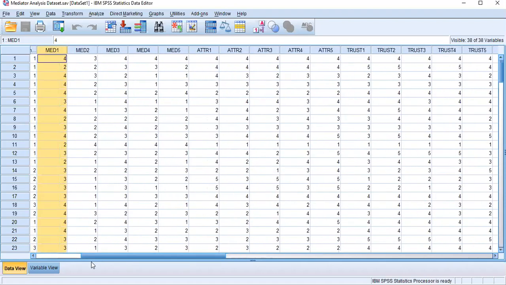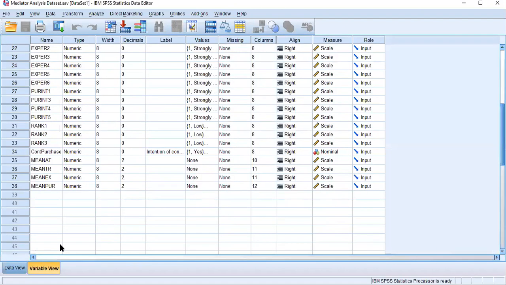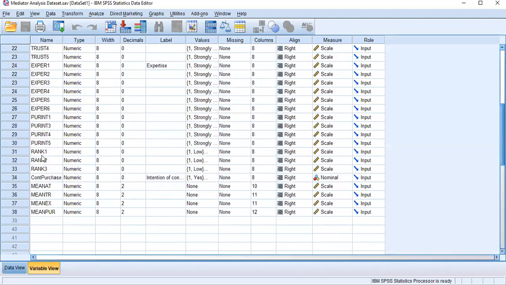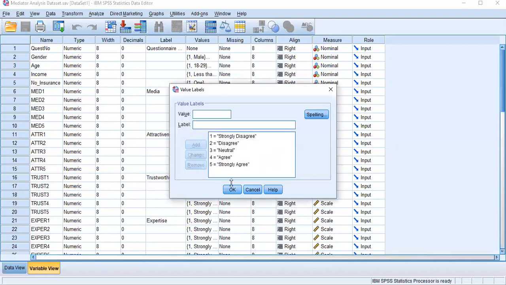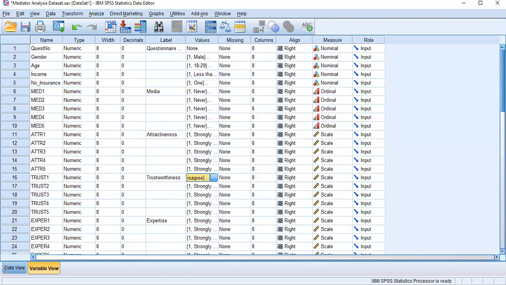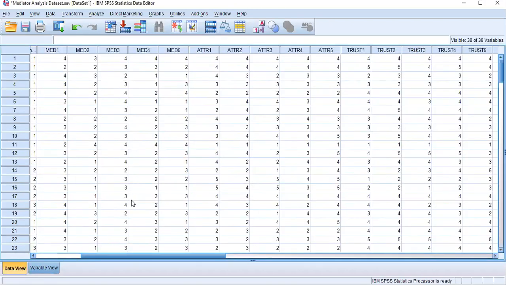Now all the variables, that means dependent and independent variables, are measured using a 5-point Likert scale. You can see here, expertise and everything, I am measuring with 5-point Likert scale measurement items. Therefore I need to test validity and reliability.